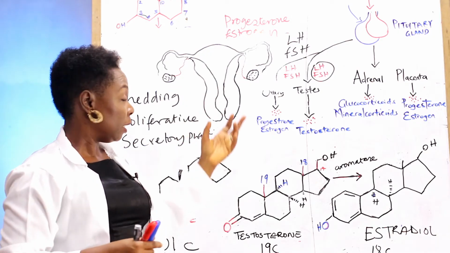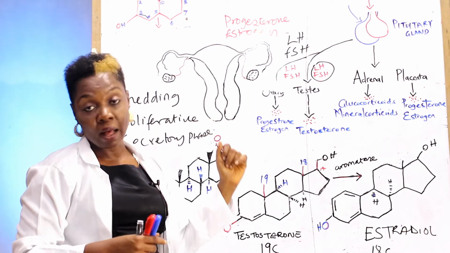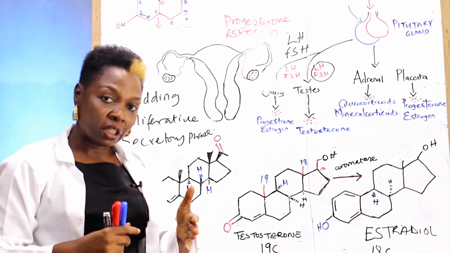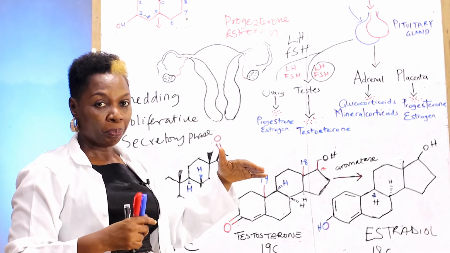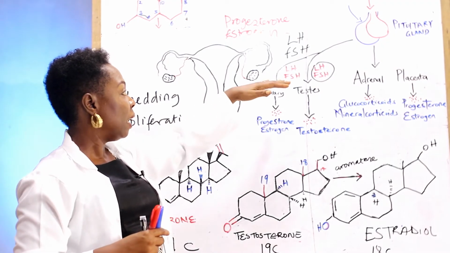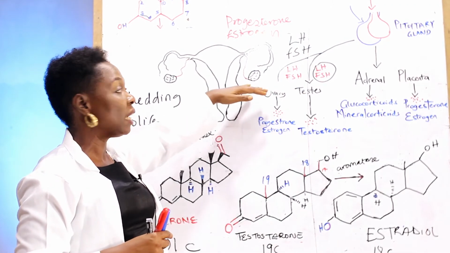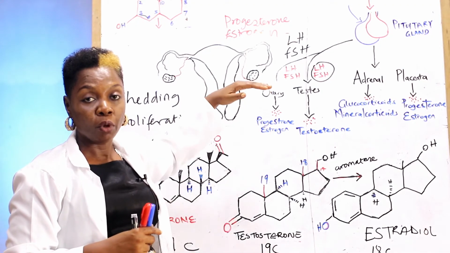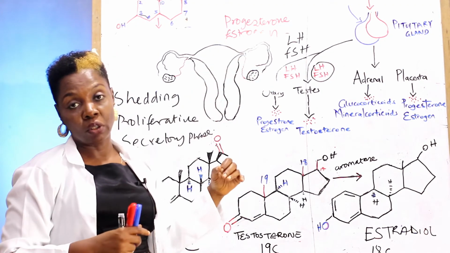Now, the thecal cells secrete androgens at a certain level. These androgens are triggered by the concentration of follicle stimulating hormone acting on the granulosa cells.